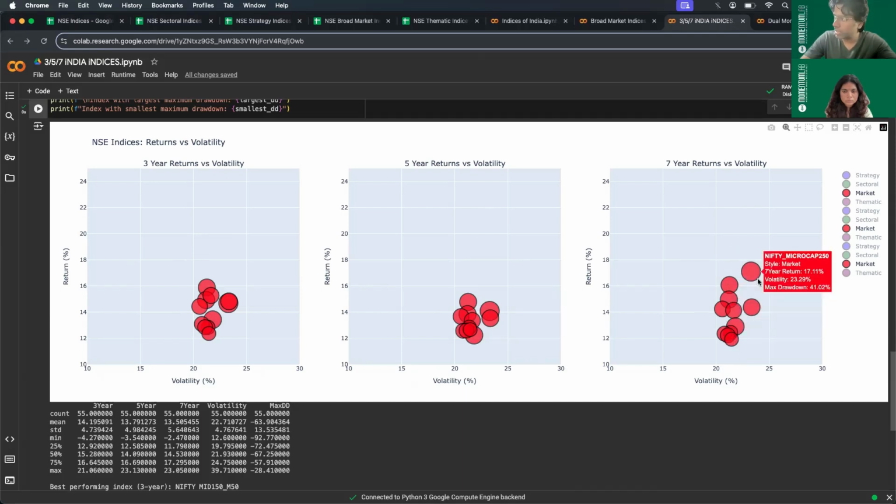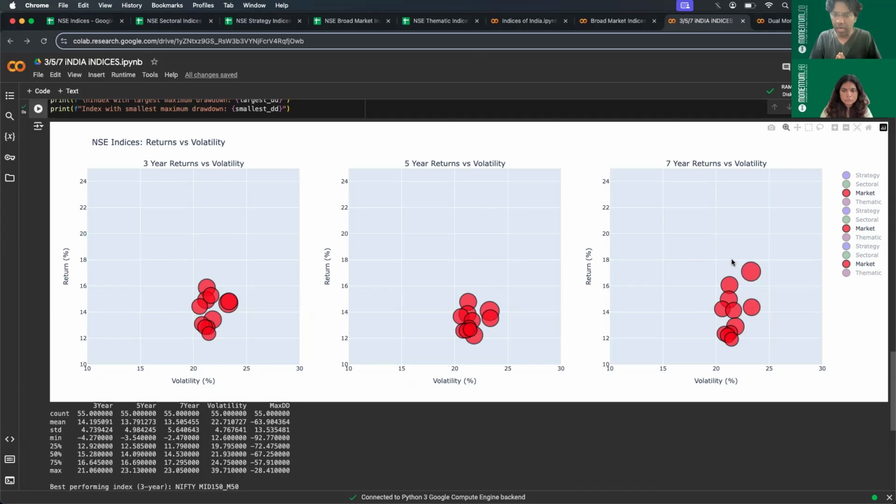So some of the indices try to break away and move towards the upside, meaning if you are investing for a longer period of time in certain indices, then you might end up getting higher returns. Now let's see what those market caps are. Those are Microcap 250, Nifty Midcap 150, and Nifty Mid Small 400. So that's one insight that we can draw, that the longer you stay in the market, some of the benefits of compounding will accrue, and you will be able to reap much higher returns.